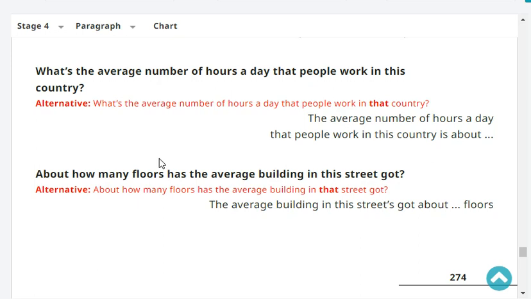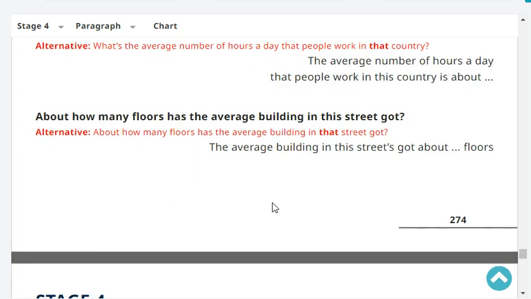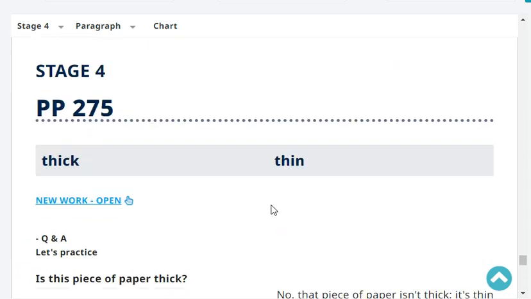Alright, about how many floors has the average building in your street got? The average building in my street has got about three floors. Very good. Next, repeat.